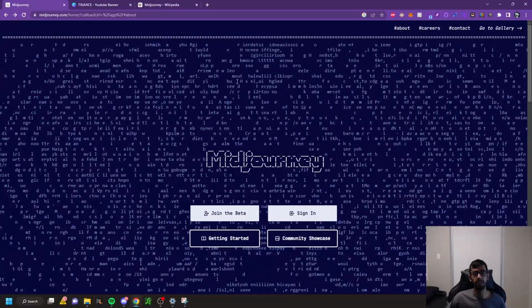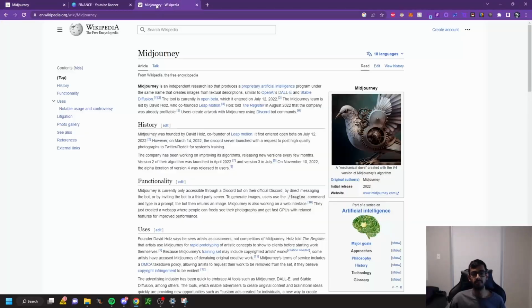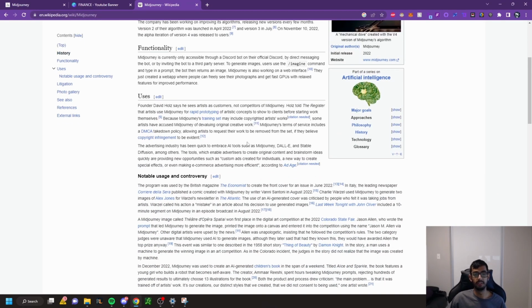So before I show you how to use the tool, let's talk a little bit about their Wikipedia here. This kind of goes into their background. As you can see, it's an independent research lab. It's similar to OpenAI's DALL-E, and OpenAI also owns ChatGPT. So DALL-E also has something similar to Midjourney, but Midjourney is a lot better at creating images. DALL-E is much worse.